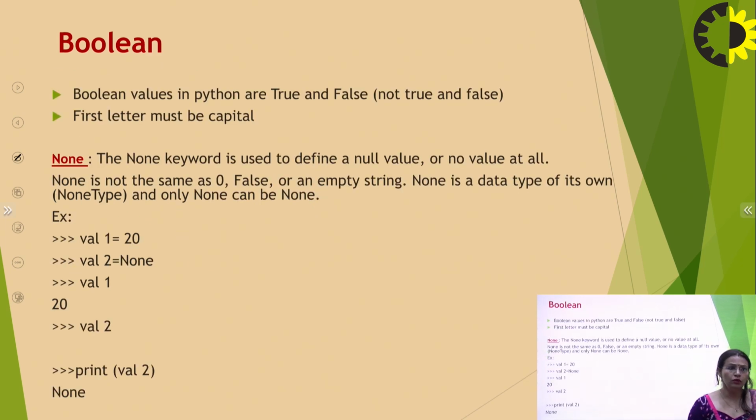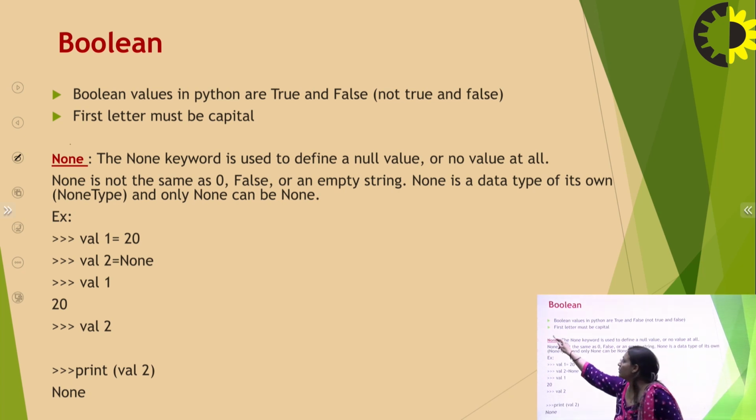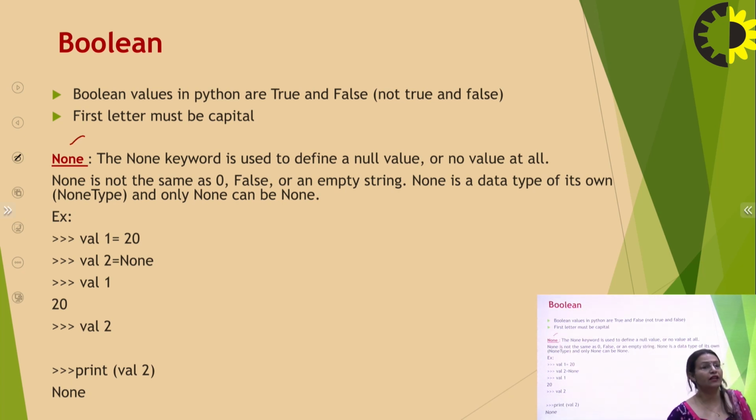So when I talk about bool, bool is the one that gives me true and false as an answer, which I have already told you. Then one more thing in the bool data type: we have a special data type known as the None data type. So basically, None is a keyword that is used to define a null value, or no value at all. So this is a special data type used in Python to represent the absence of any value.